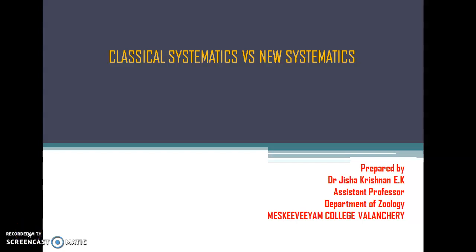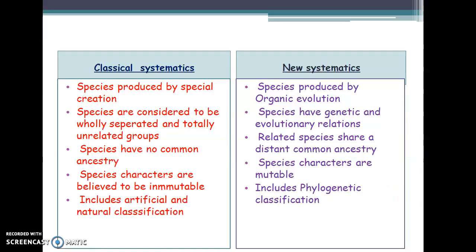So today we are continuing the previous class on systematics, and now we are discussing the topic: what is the difference between classical systematics and new systematics. So let's move. This is the difference between classical systematics and new systematics. The first one is about their creation.